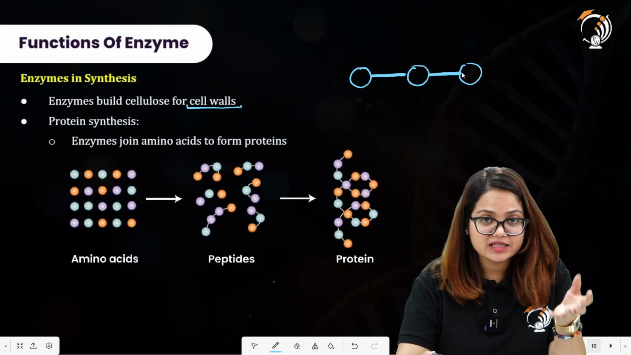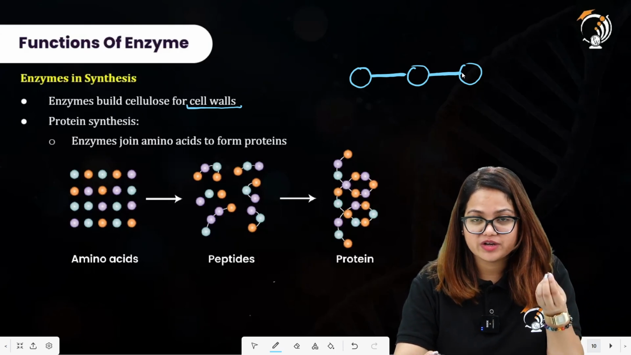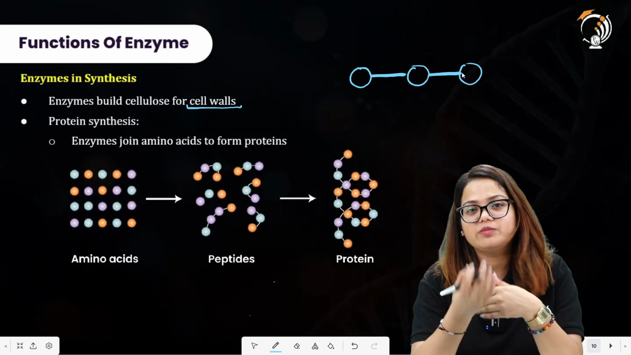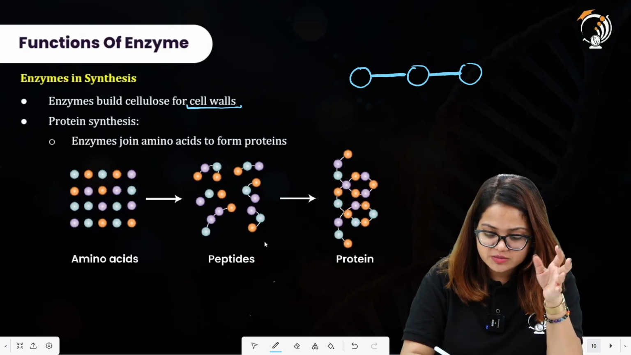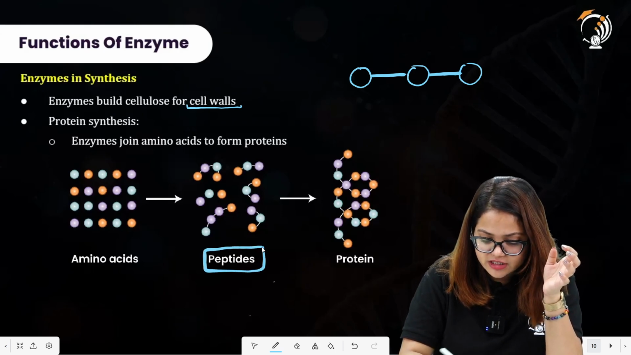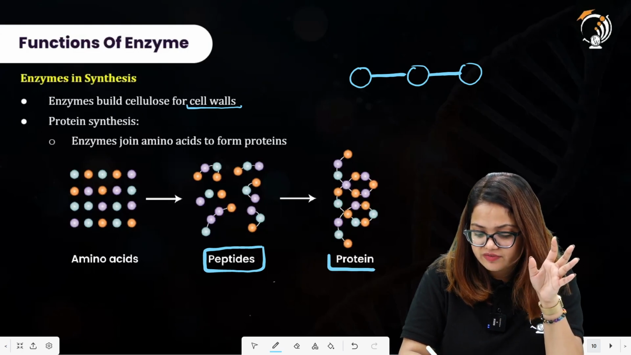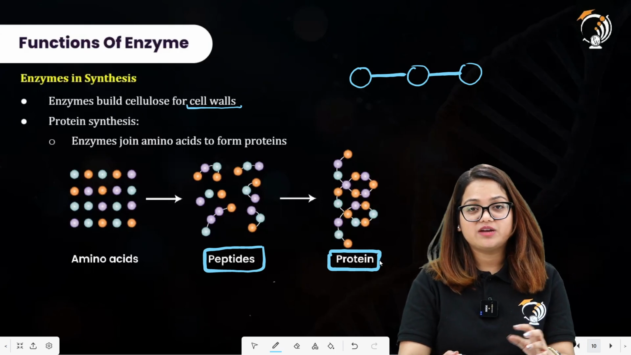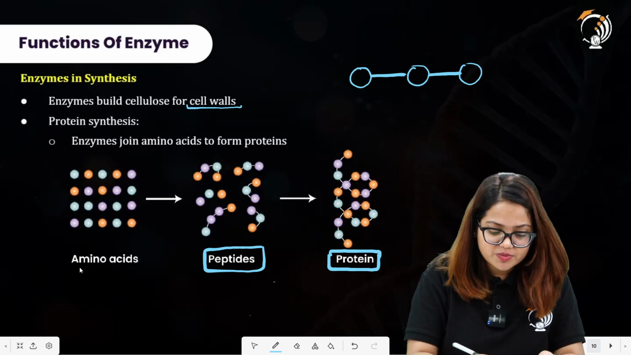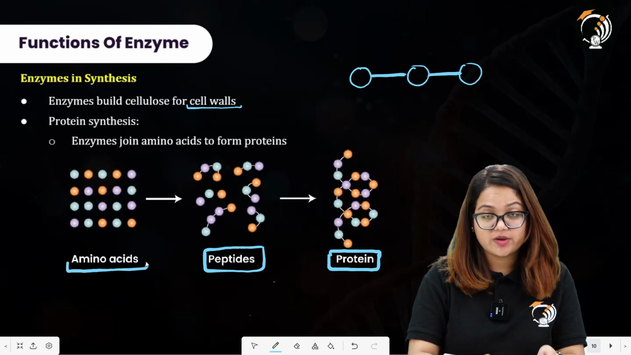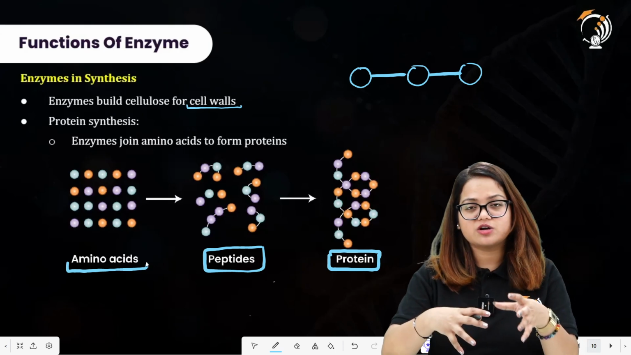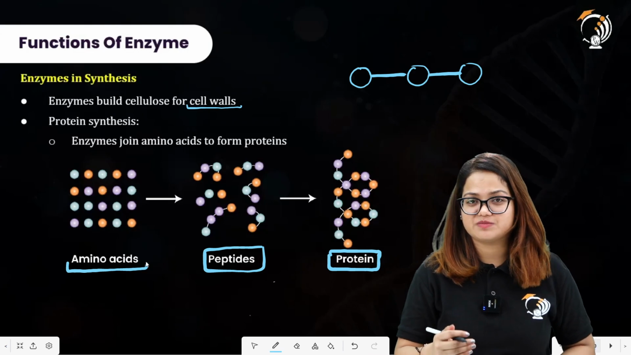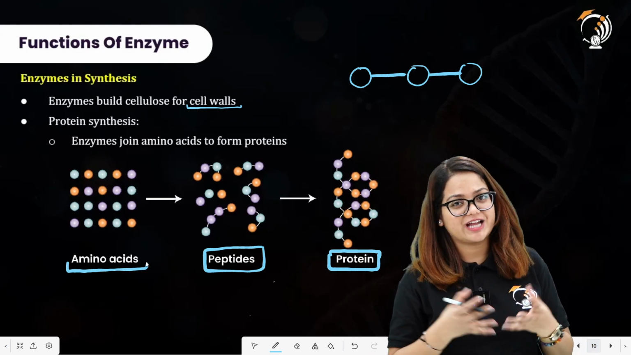And what is the importance of enzyme over here? Enzyme is joining these amino acids to each other to form the protein molecule. First it forms the peptides, and then after the complete process it forms the proteins as well. And what were the monomers? These monomers were amino acids. So amino acids are linked together to form a complex molecule, that is the protein. This is also done in the presence of enzyme. So enzymes are carrying out this particular reaction too.